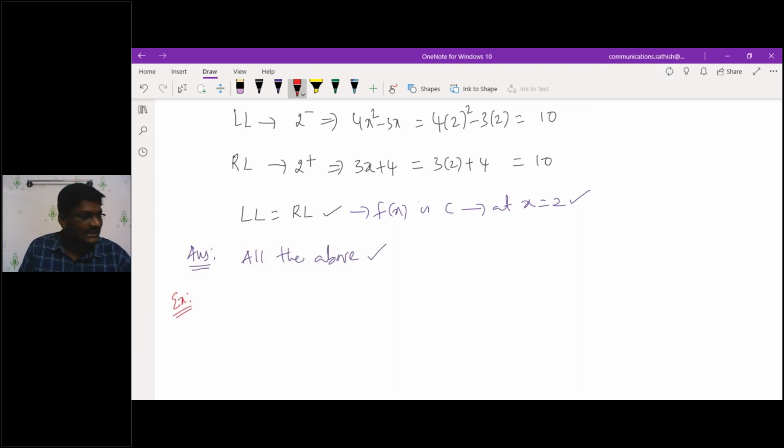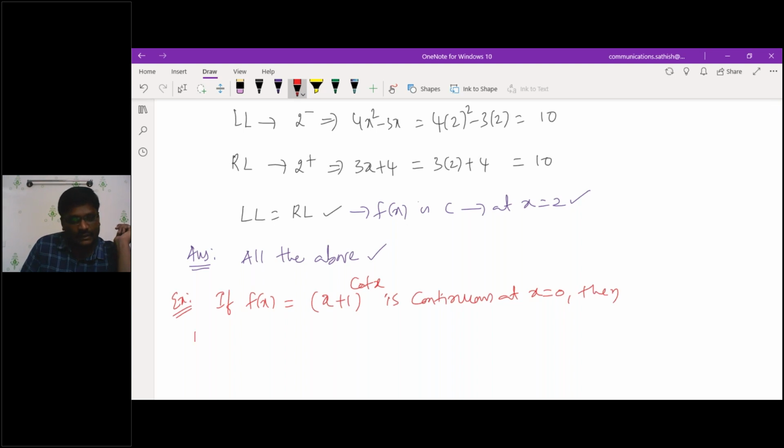So take down one problem based on that. One more problem, try to solve this one. If f of x is equal to x plus 1 whole power cot x is continuous at x equal to 0, then the value of f of 0 is.